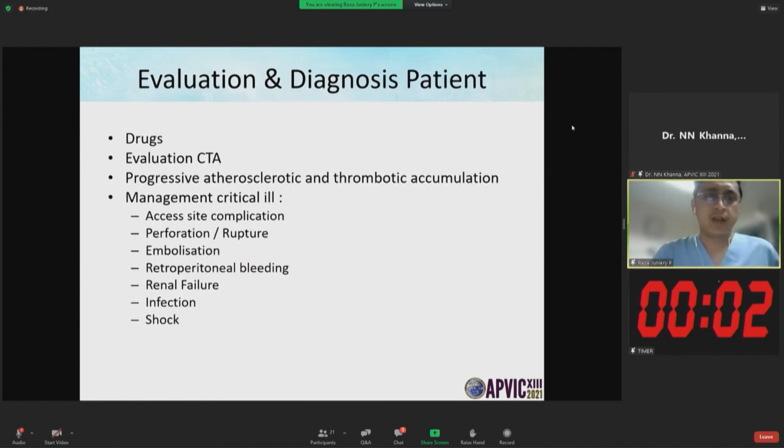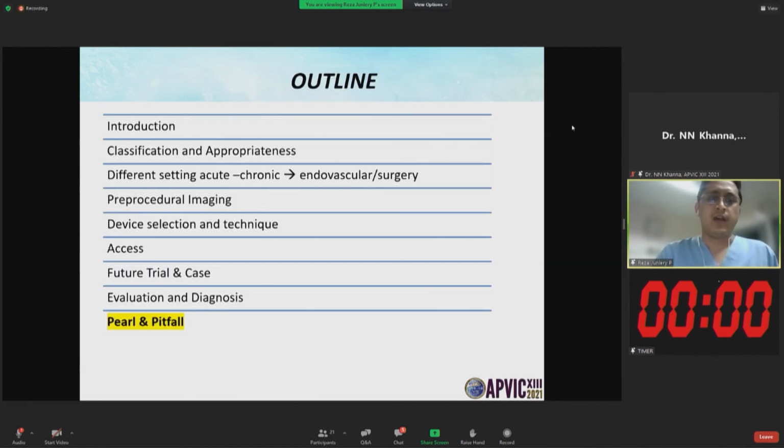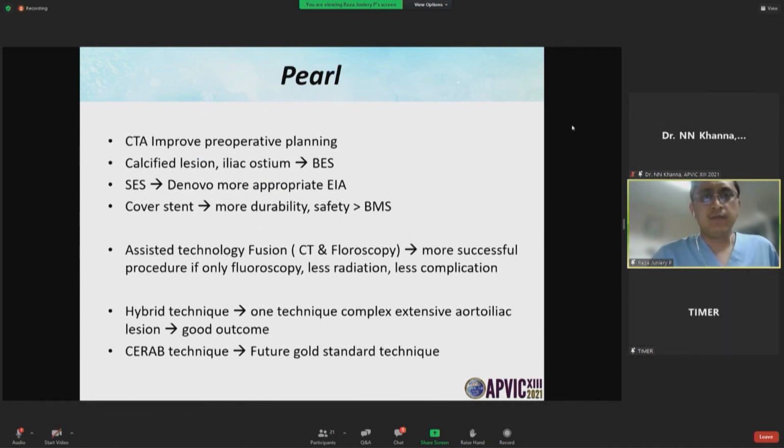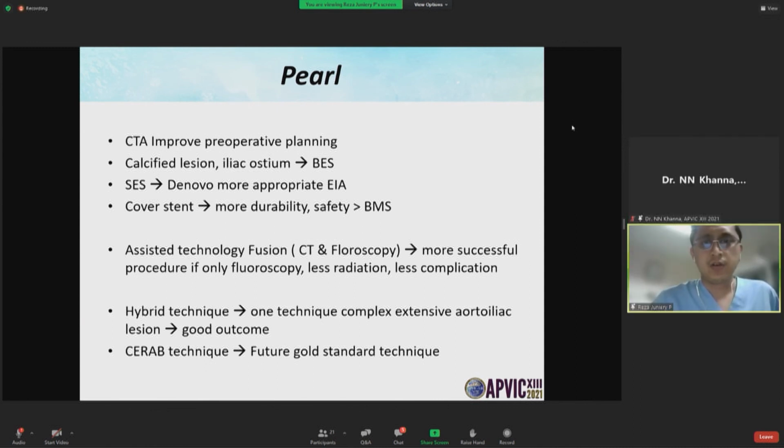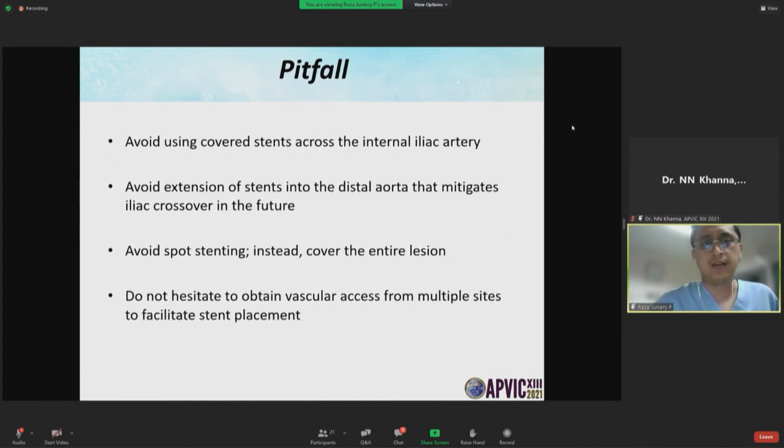In evaluation and pitfalls, CTA improves preoperative planning of calcified lesions and iliac tortuosity. Covered stents are more durable and safer than BMS. CT fusion gives a higher procedural success rate than fluoroscopy alone, with less radiation and fewer complications. The hybrid technique is one technique to handle extensive aortoiliac lesions. The SERAP technique is the future gold standard. Avoid covered stents in the internal iliac artery, avoid extension into the distal aorta, avoid spot stenting, and do not hesitate to obtain vascular access from multiple sites.